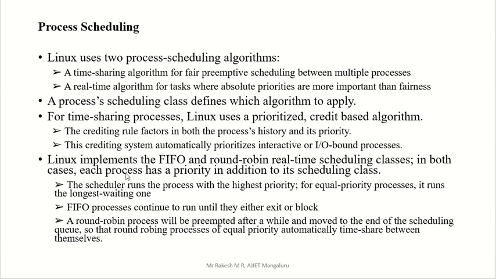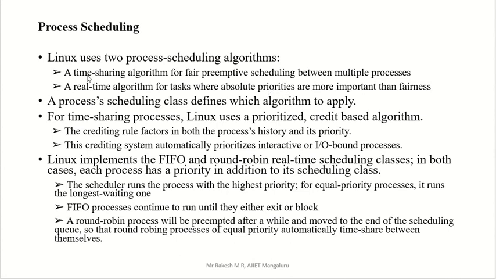Here let us see the different types of real time and time sharing. Linux implements FIFO, which is one of the scheduling algorithms, and round robin, another scheduling algorithm, for real time scheduling classes. In both cases, each process has a priority in addition to its scheduling class. FIFO and round robin both use priority. In the case of real time, we have to use priority, because in the real time algorithm priority is a very important thing.